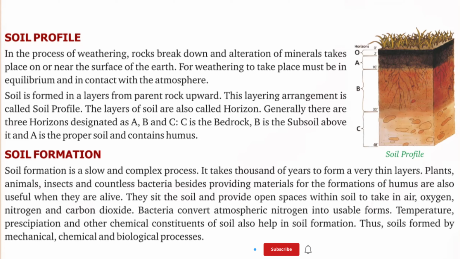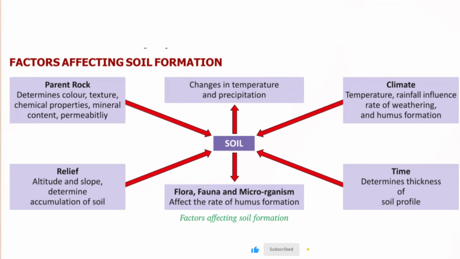Bacteria convert atmospheric nitrogen into usable forms. Temperature, precipitation and other chemical constituents of soil also help in soil formation. Thus, soil is formed by mechanical, chemical and biological factors. So these are the factors which affect soil formation.